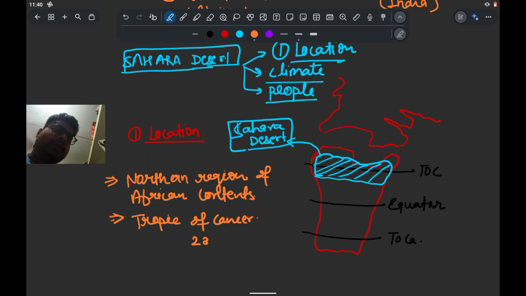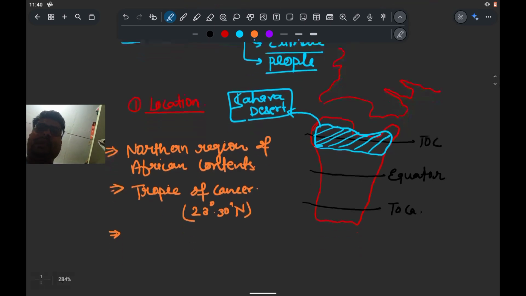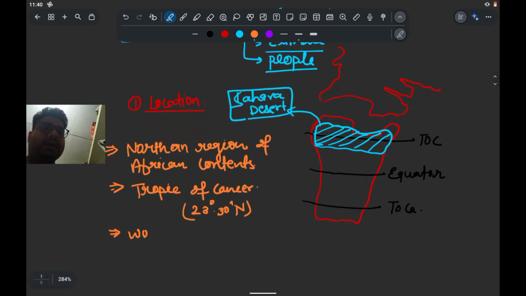It is a 23 degree and 30 minute north latitude line. It is also passed here, and it is the world's largest hot desert.